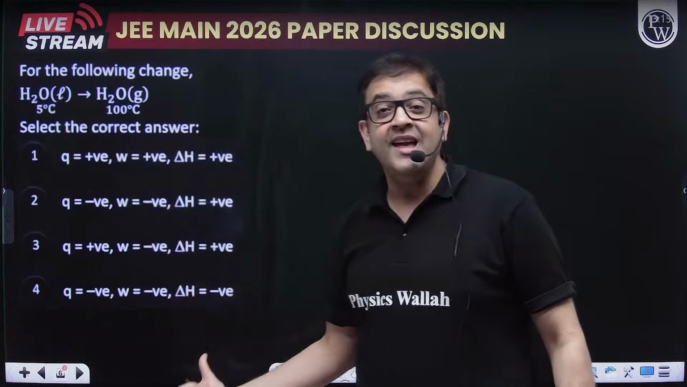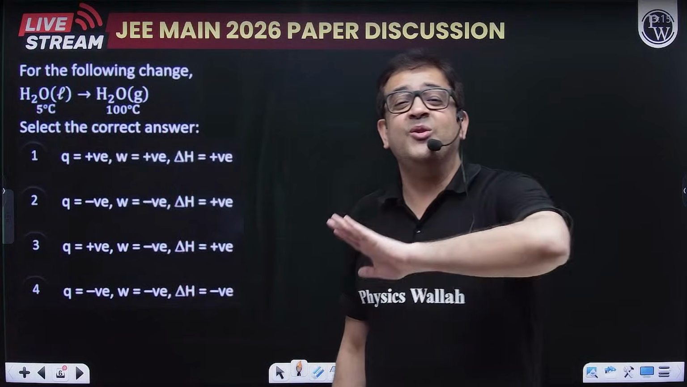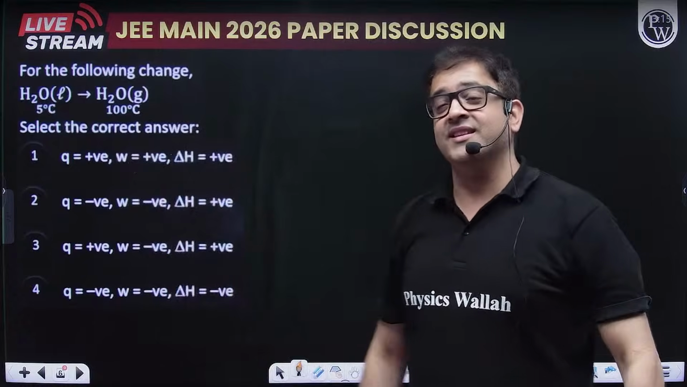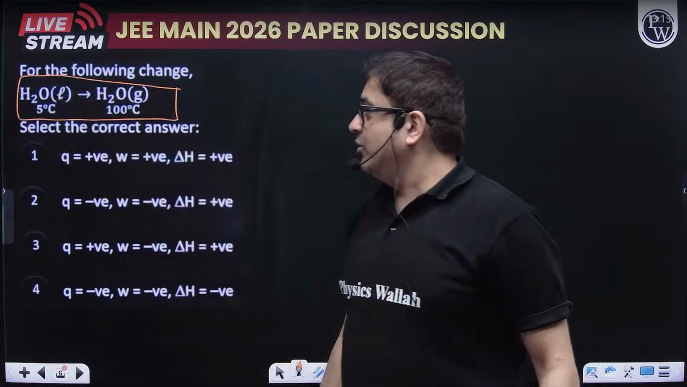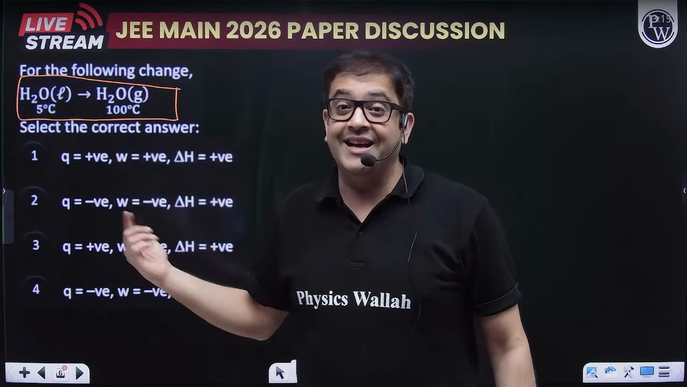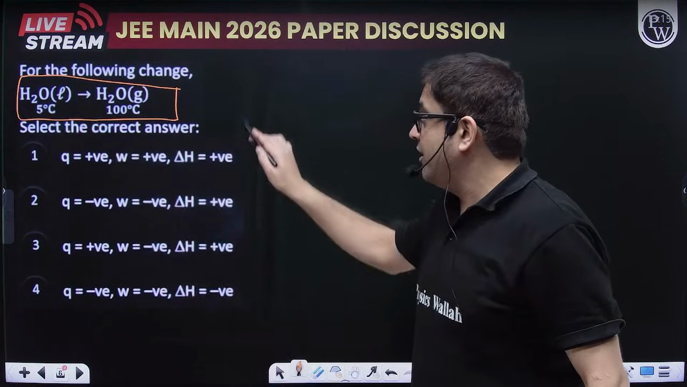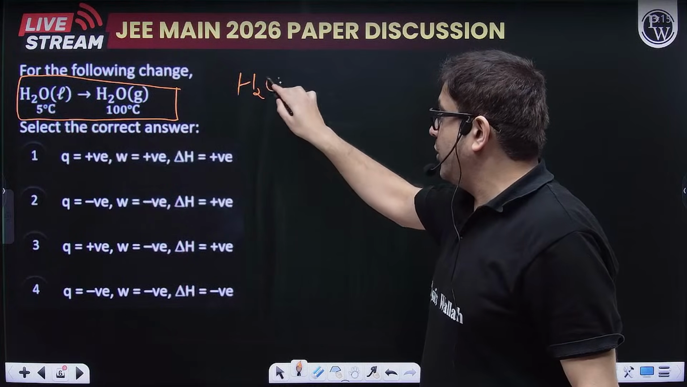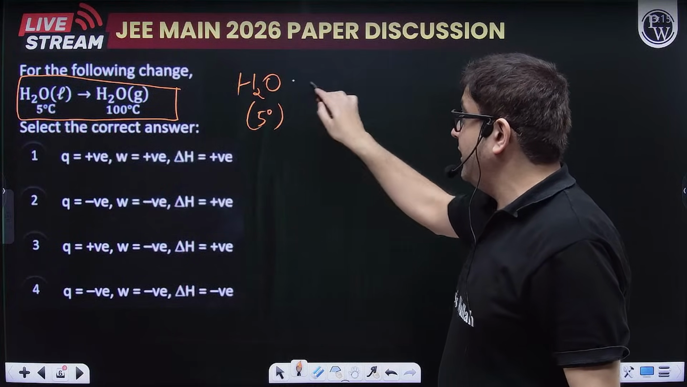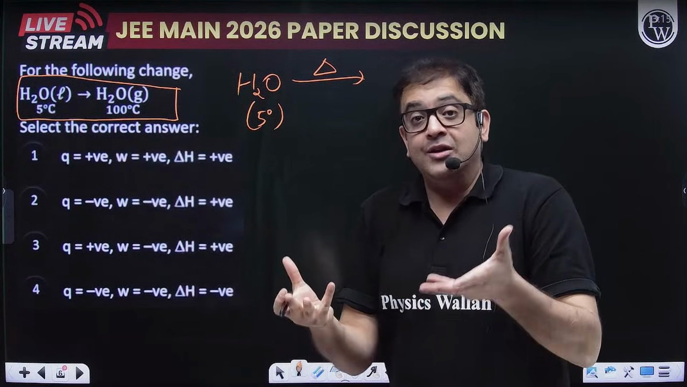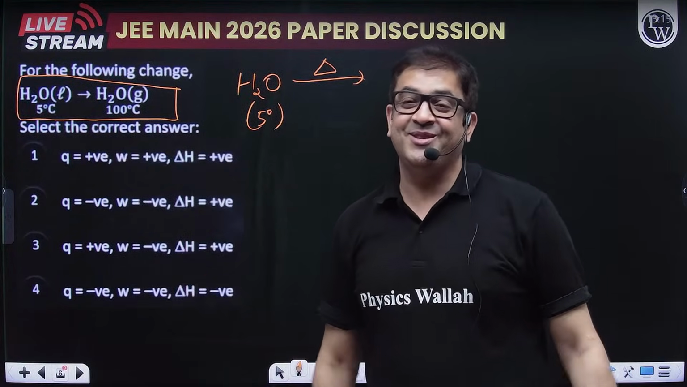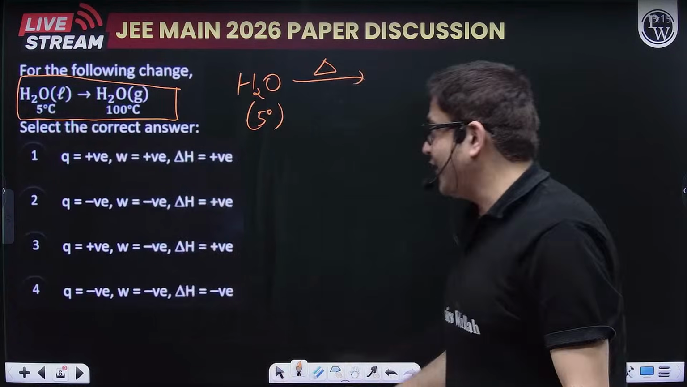Now, again this thermodynamic question, no plus minus, no multiply divide, just your common sense. Let us do that common sense, sir. Water liquid is turning to water gas at 100 degrees Celsius. So what will be the step? First, this H2O liquid at 5 degrees Celsius will be given heat. You have to heat, because liquid has to be converted to gas. So it's an endothermic process. We know this from when we were small, class 5 students.